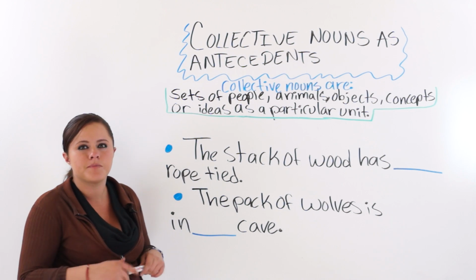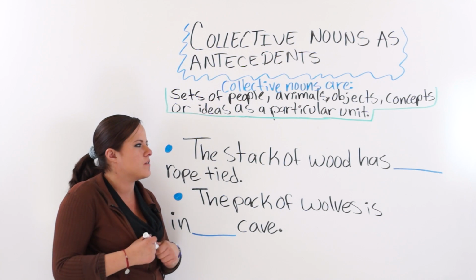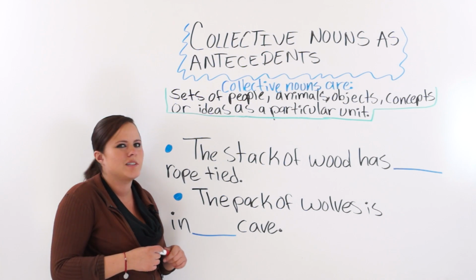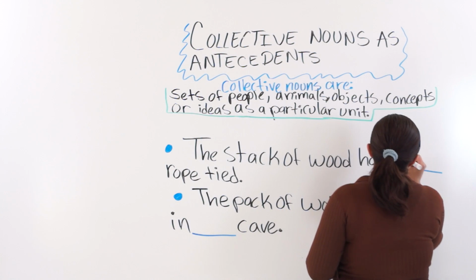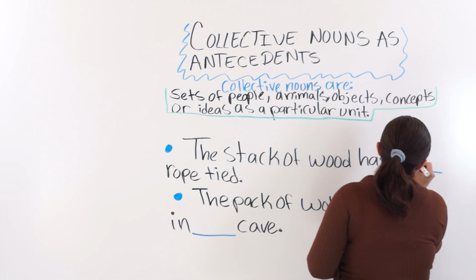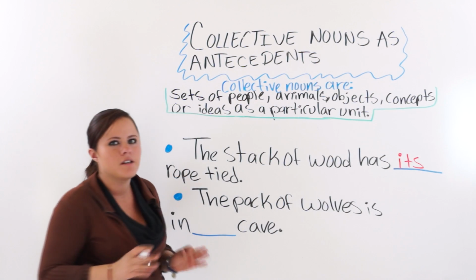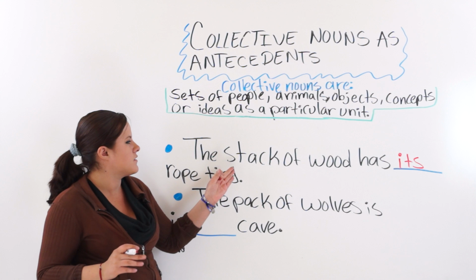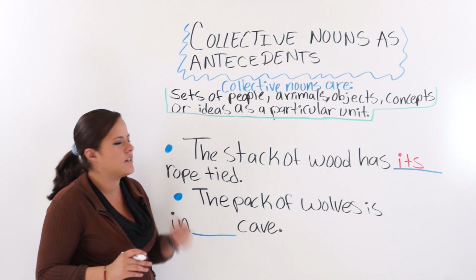So we want a possessive pronoun. So the stack of wood has their rope tied. No, right? It's. Why? Because we are using a singular collective noun. It's rope tied. As you can see, it doesn't say the stacks of wood. It says the stack of wood.